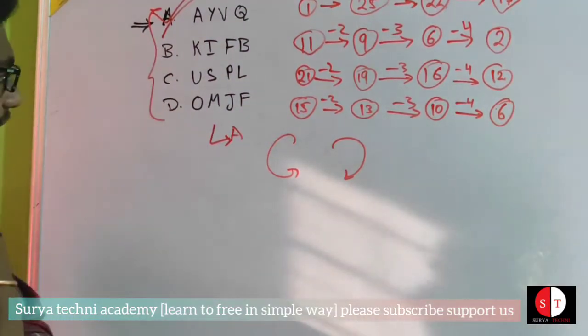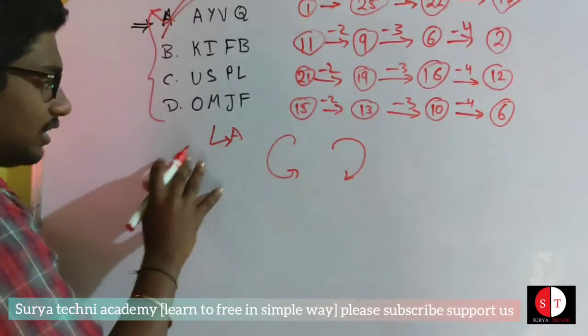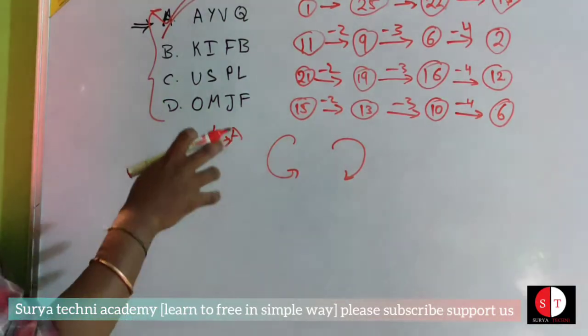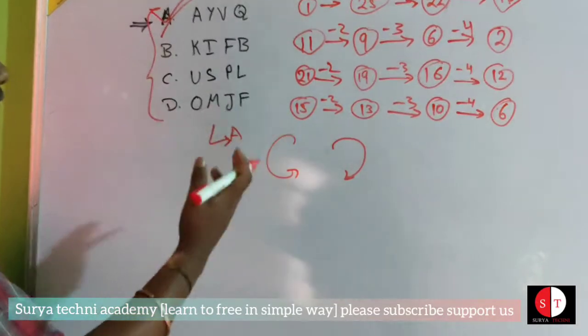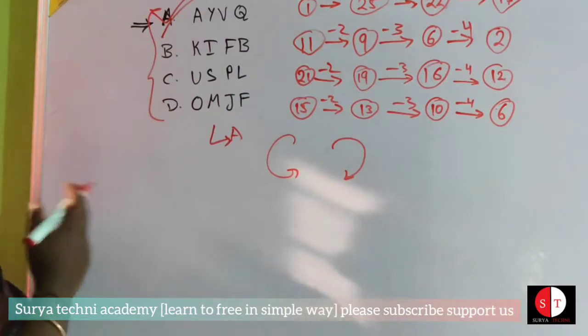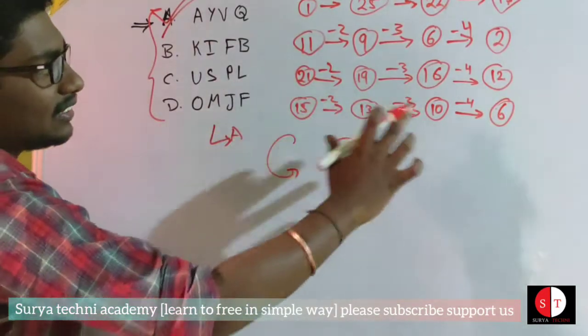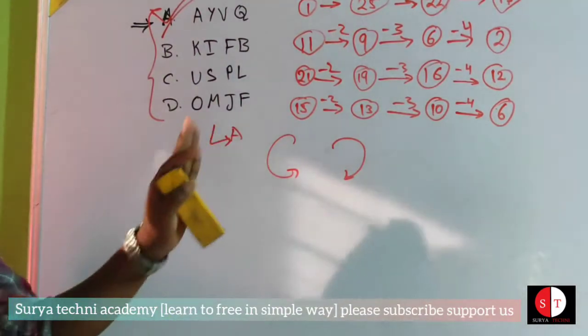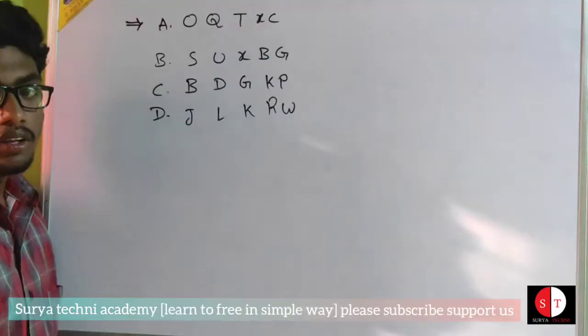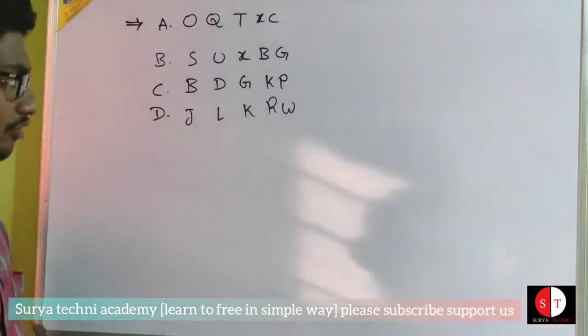In this classification subject, in the methodology of the alphabet, you have to see this type of question this way. Clear, friends? This type of question is also related to the alphabet.